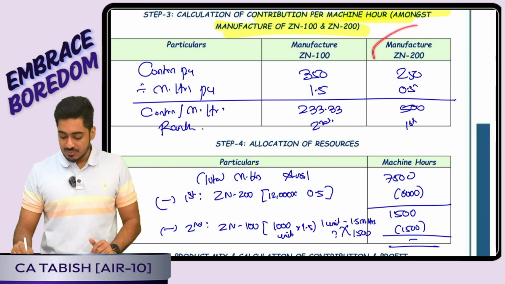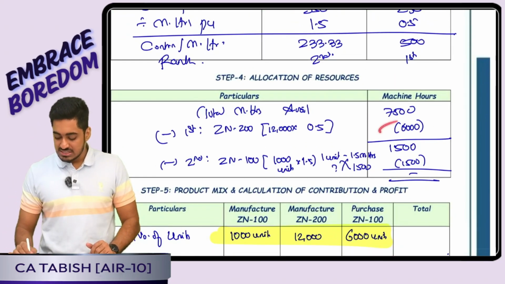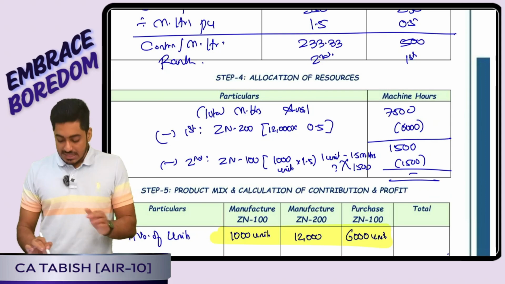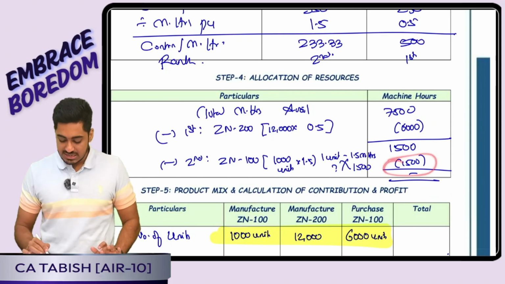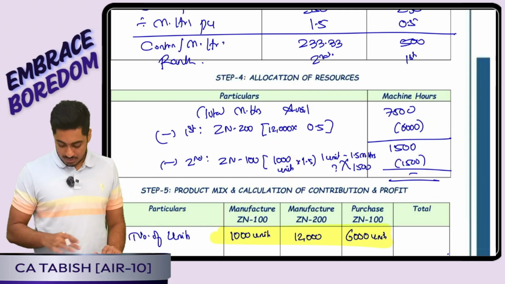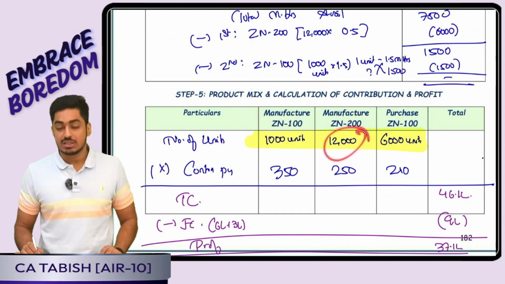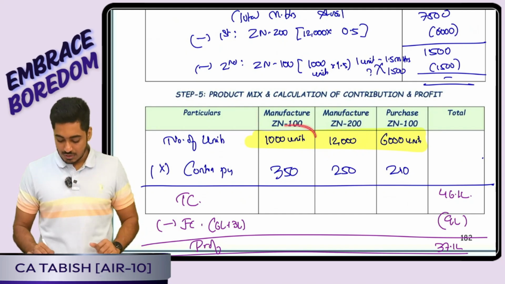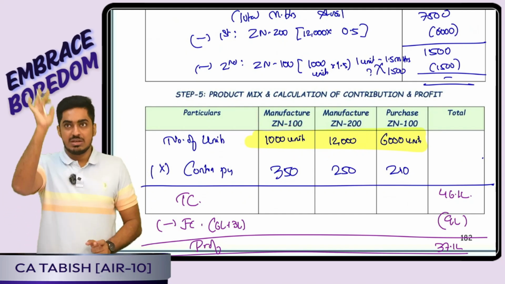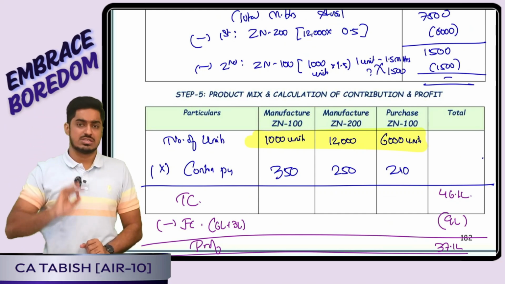So first rank came for ZN200, so I produce the maximum, full 12,000 units. Then with the balance resources, I produce ZN100. ZN100, only 1,000 I could produce. So ZN200, full 12,000 we produce. ZN100, only 1,000 we produce. But the total demand for ZN100 was 8,000 units.